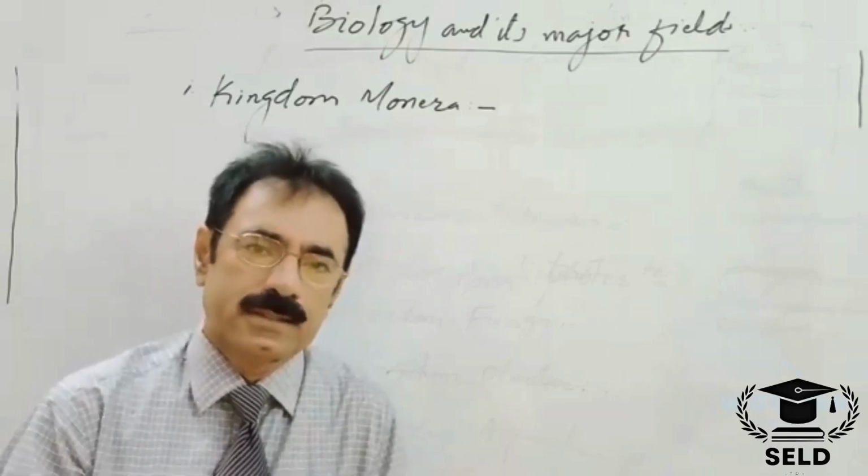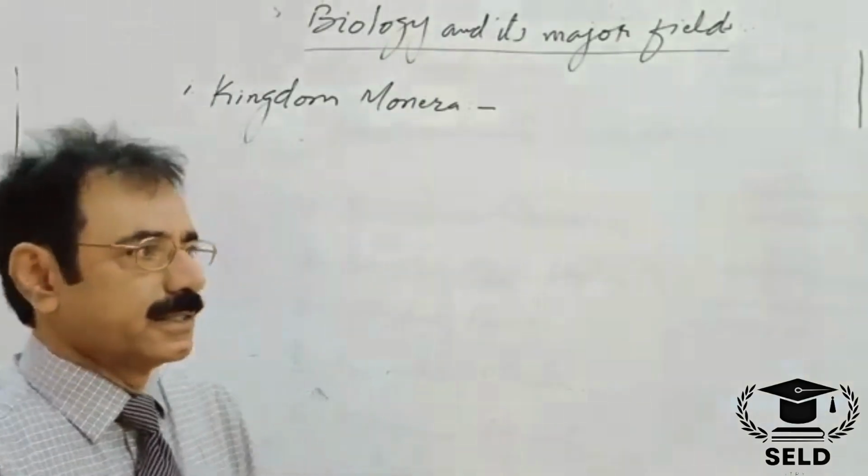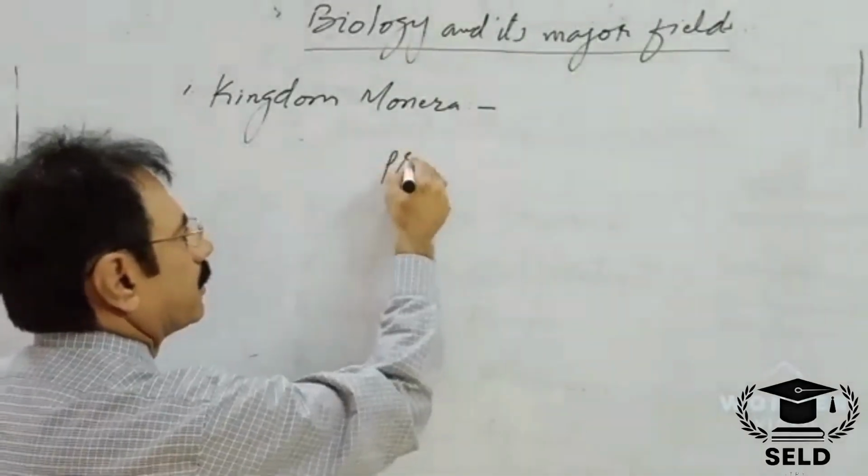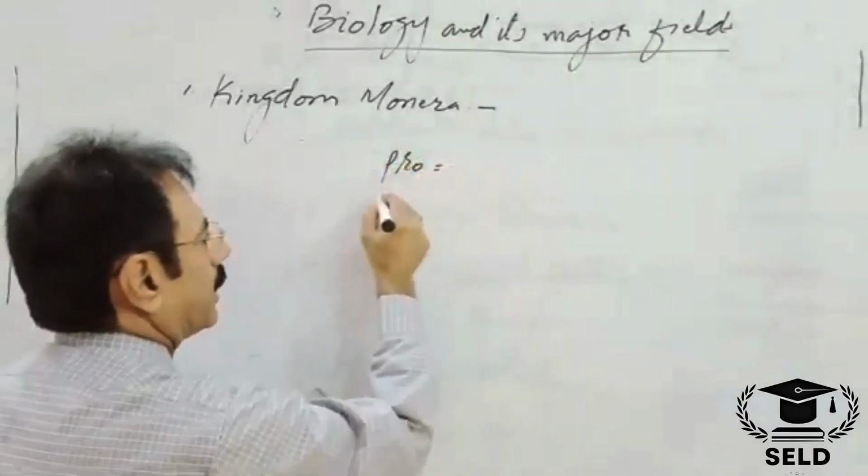And what are prokaryotes? The word prokaryote is the combination of two words, pro and karyon.